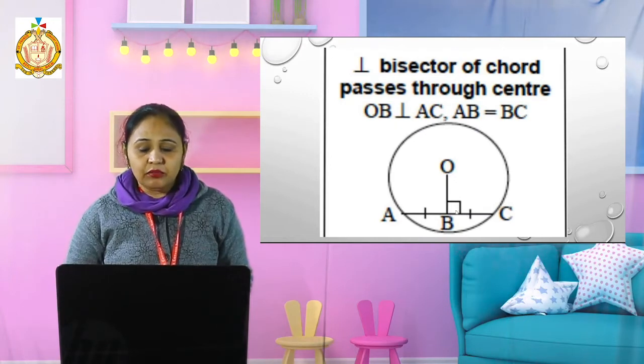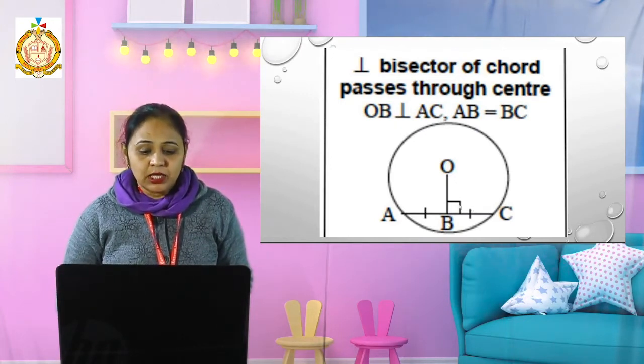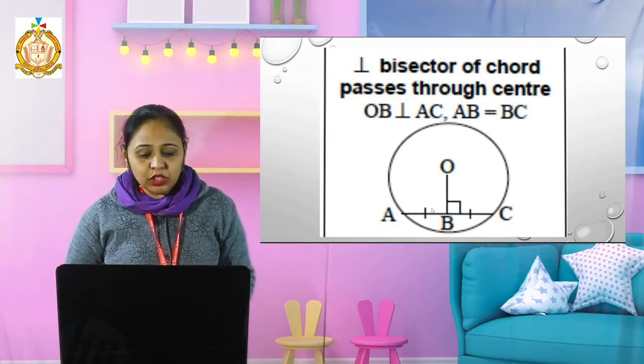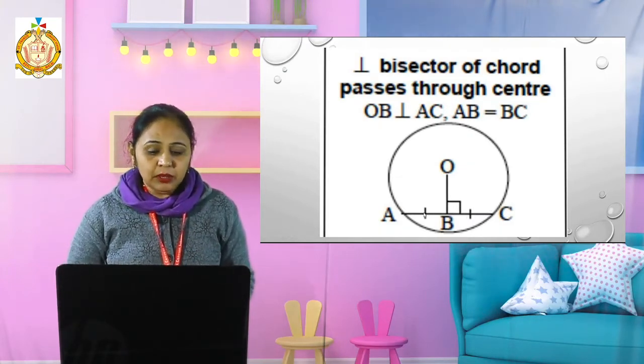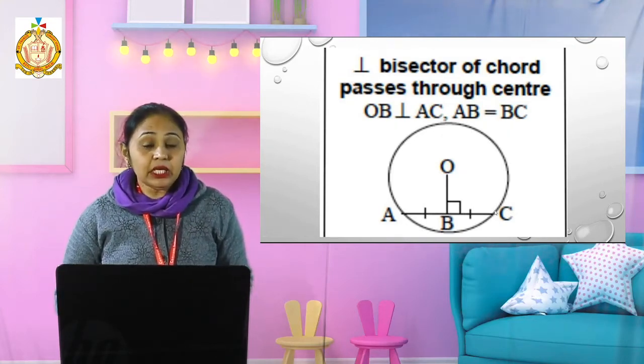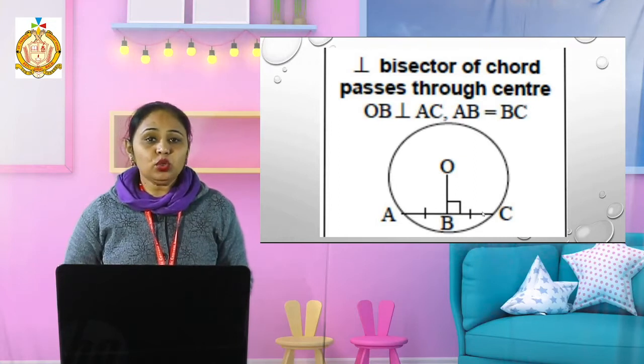It bisects our chord into two equal parts. That means AB will be equal to BC. If the chord AC is 16, then the midpoint will be B, and AB and BC will be 8 and 8. It is divided into two equal parts.